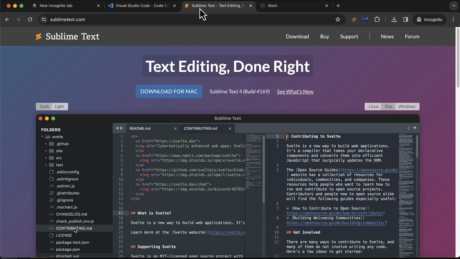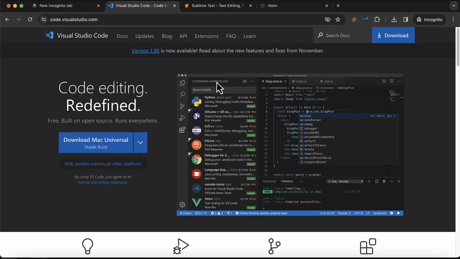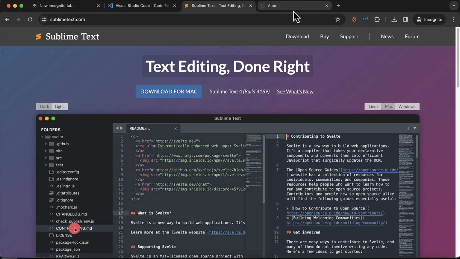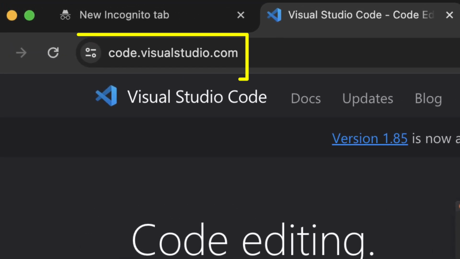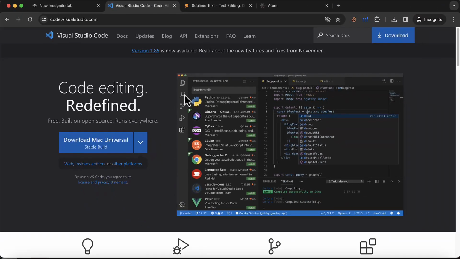Now you will set up your JavaScript environment. To write JavaScript code, you need a code editor. There are many code editors available such as Visual Studio Code or VS Code, Sublime Text, Atom, and many more. My favorite of these is Visual Studio Code, which you can download from this website. This is a very easy, lightweight, cross-platform and powerful editor. So if you don't have Visual Studio Code, then go and download it.